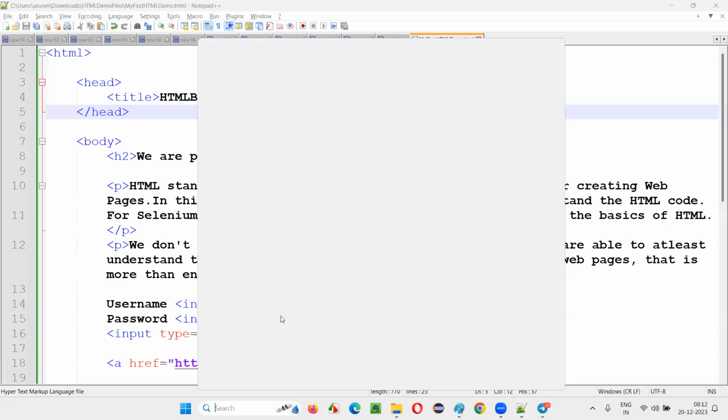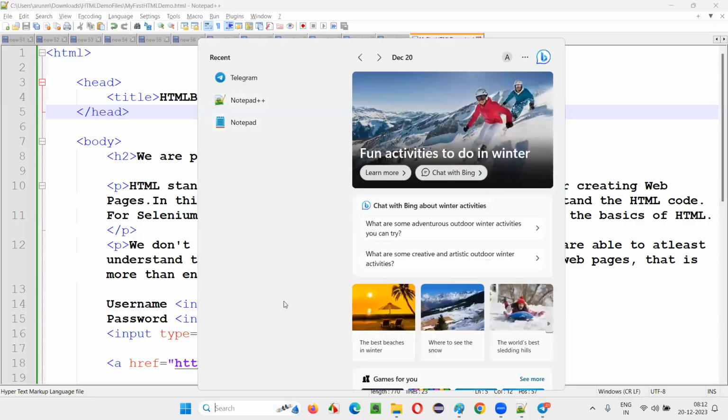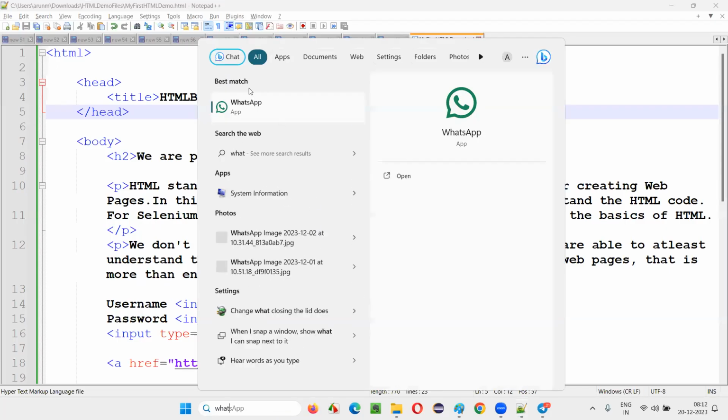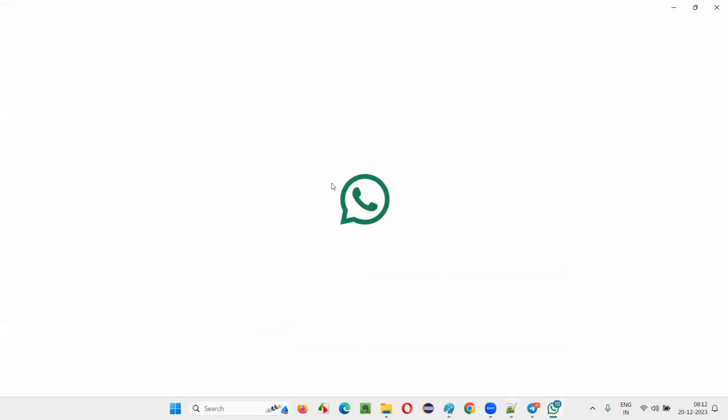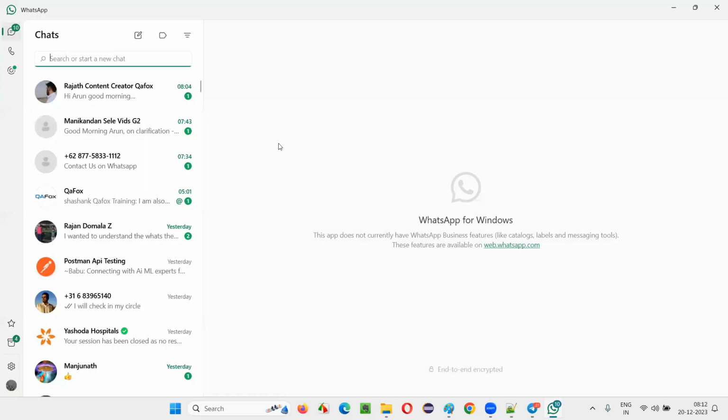Arun, in the tags, I have two doubts. If we want the link to display in a separate tab, we should use target blank. Yes, target equal to underscore blank. You have to give that so that the link will open in a new tab. That's the main purpose why we are giving that. Like that, many attributes are there.